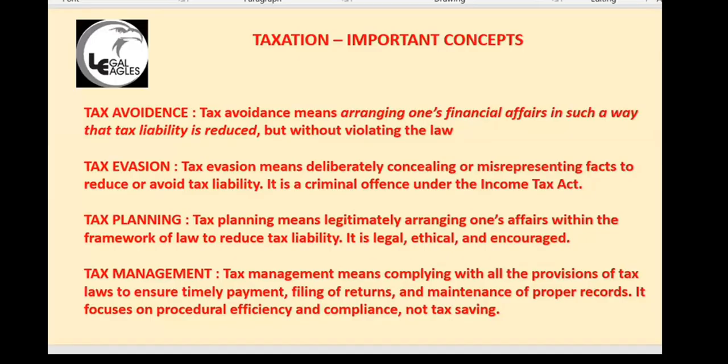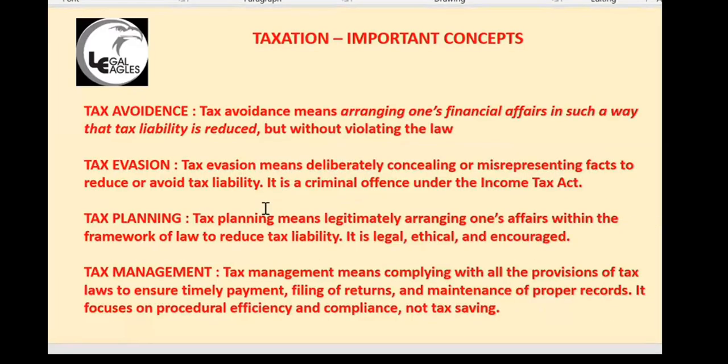Okay. You are not showing that income. That is evasion. Tax planning means you are planning your tax so that you will reduce your liability. You are investing some in mutual funds, provident funds, insurance, and so on. That is tax planning. Tax management is the process of filing your return in a timely manner, depositing advance tax payments on time, and maintaining proper records and vouchers. Proper management of all those things is tax management.